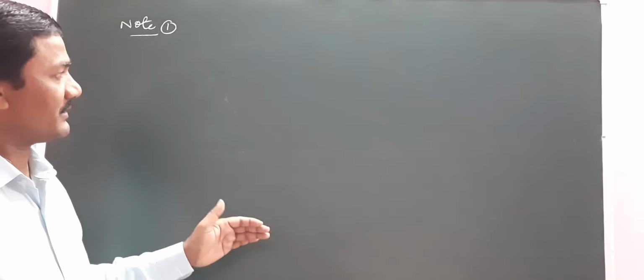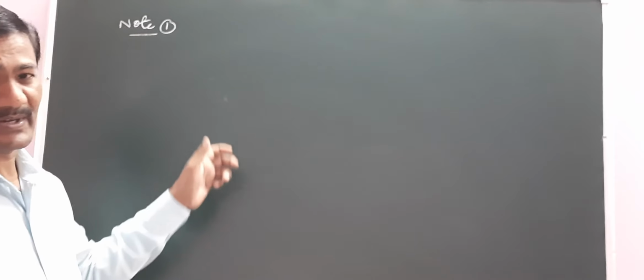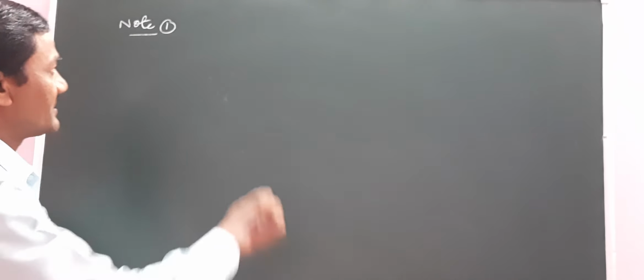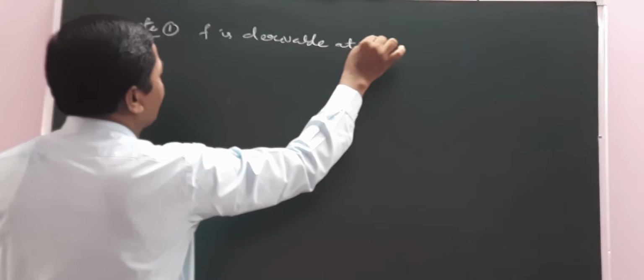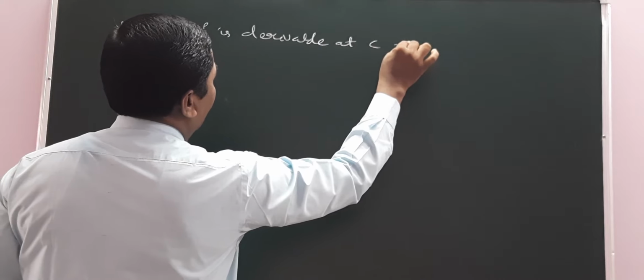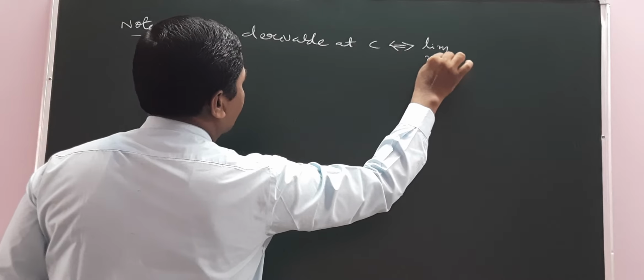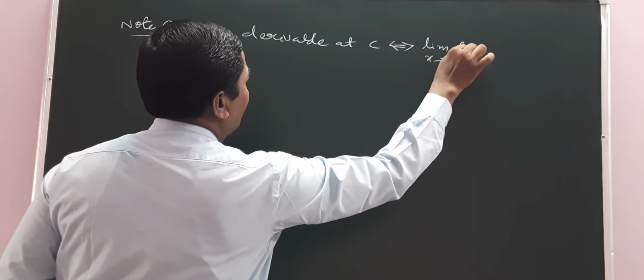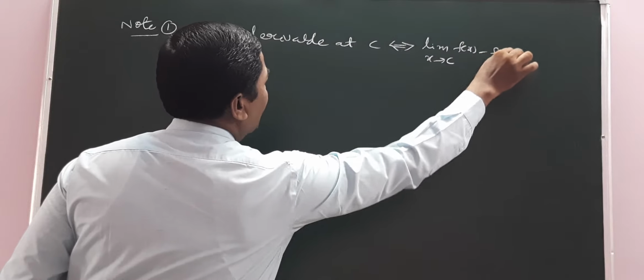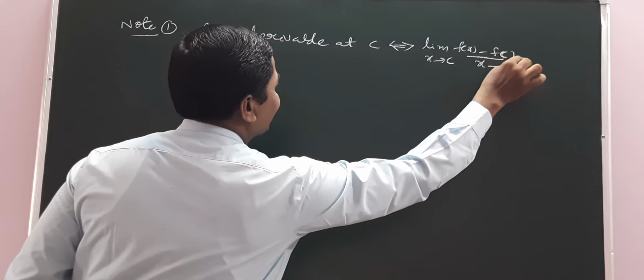Now we discuss some important preliminary points on derivatives. First, f is derivable at c if and only if the limit x tends to c of (f(x) minus f(c))/(x minus c) exists.